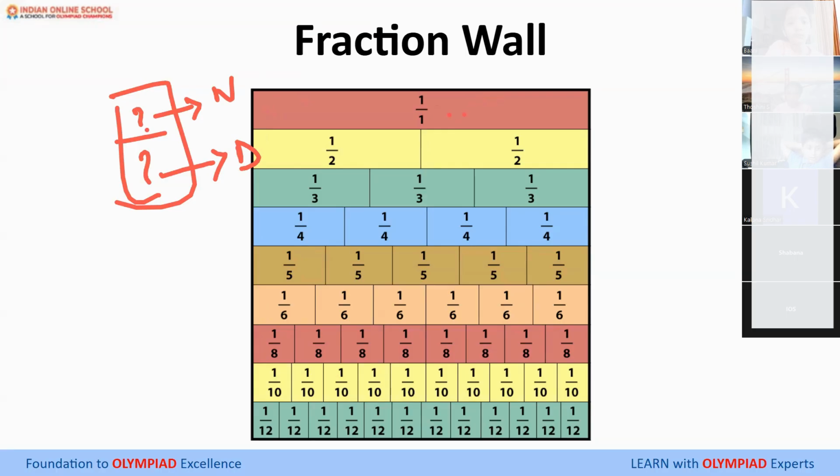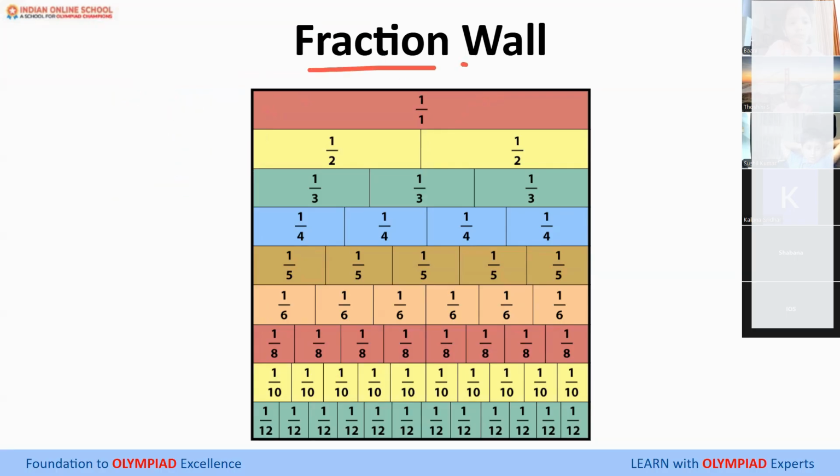But for the time being, what can you see? What's written on my screen? Fraction wall. What is this fraction wall showing you all? Different types and different forms of fraction, isn't it? This is one complete whole. So one part out of one total. This is showing that the same wall is now divided into two equal parts. Yes or no? Right, Toshini? Yes. Each is representing 1 out of 2, 1 out of 2.